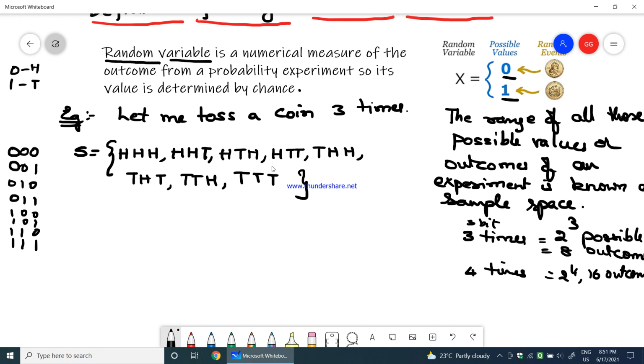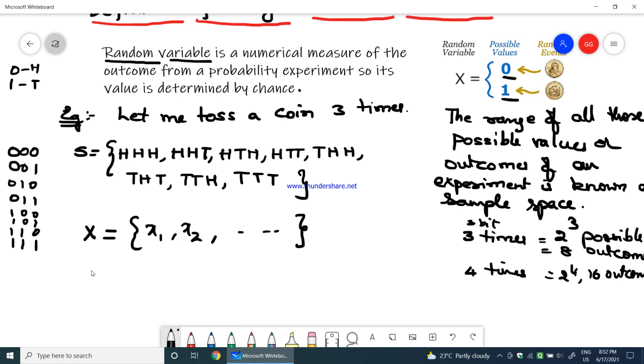Now what we need to see here is the random variable. We need to calculate the random variable X. Normally a random variable is denoted by the capital letter X. Now what would be the X value? X equals X1, X2, and so on.